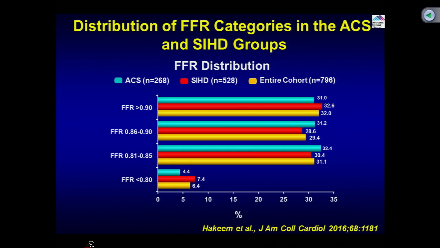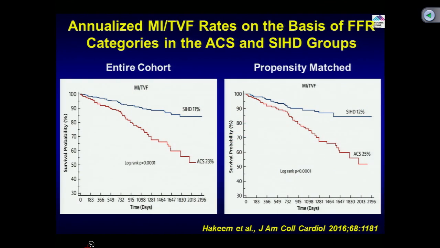So, clearly as a common practice they did FFR and whether it is acute coronary syndrome or a stable ischemic disease, they left the lesion based on the recommendation that if more than 0.8, do not do the PCI. So, what happened? Clearly what we understand, patients with ischemic heart disease, stable versus acute coronary syndrome had a higher event rate, acute coronary syndrome 23% at the 6+ years of follow up compared to stable syndrome. So, all the double the event which we know ACS will have.